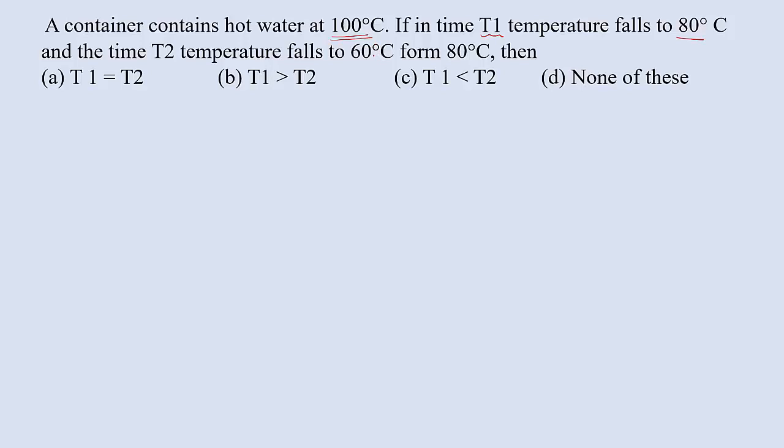You can observe here. So the temperature difference in the first case is greater as compared to the second case.